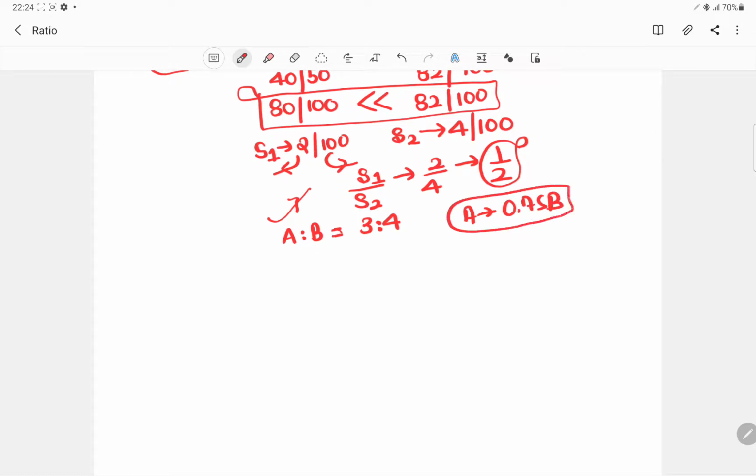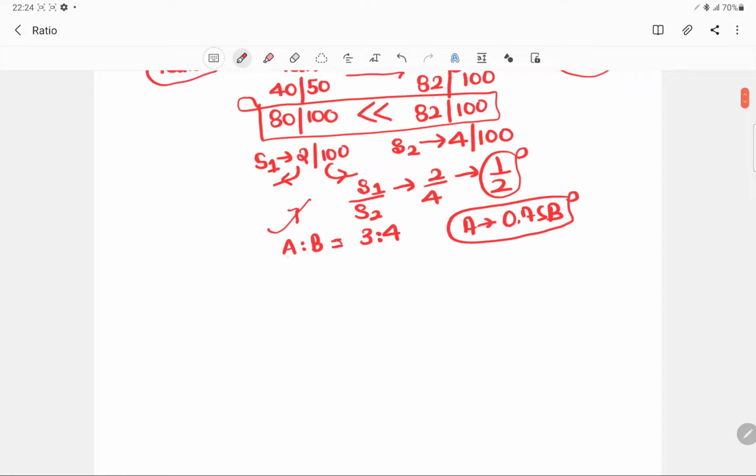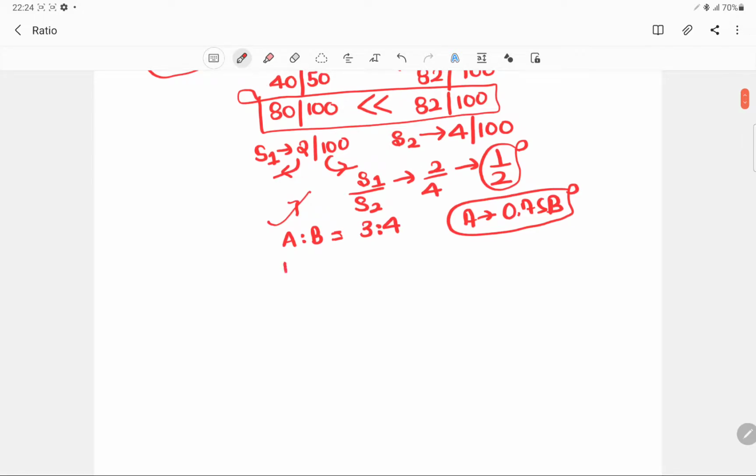So A has less efficiency compared to B. And we say that B is to C efficiency is 8 is to 5.